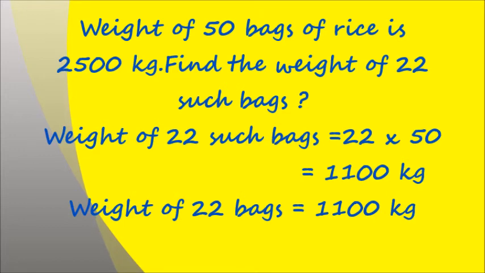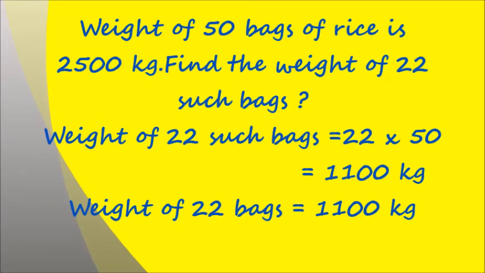Now that you know the weight of one bag, which is 50 kilograms, isn't it easier for you all to just multiply by the number of bags, which is given as 22? 22 bags and one bag weighs 50. Multiply them together and you get your answer, 1100 kilograms.